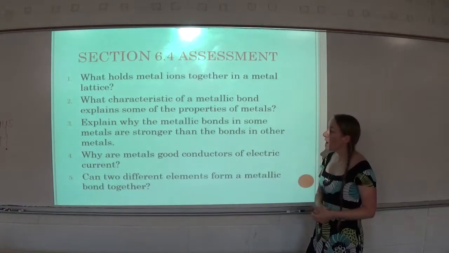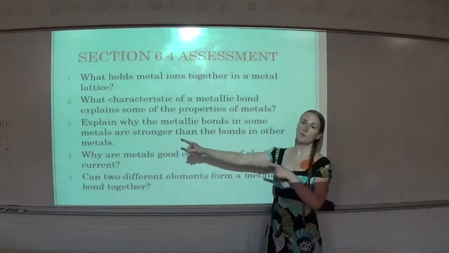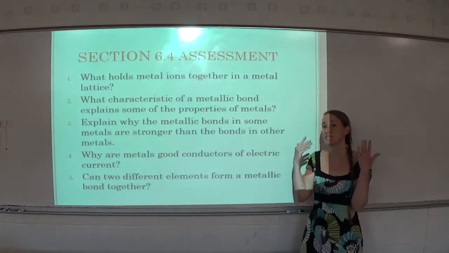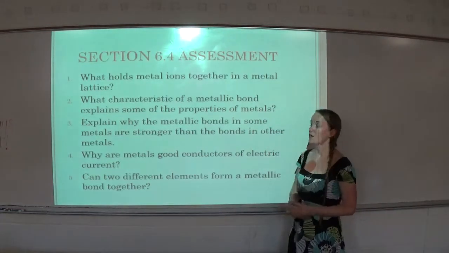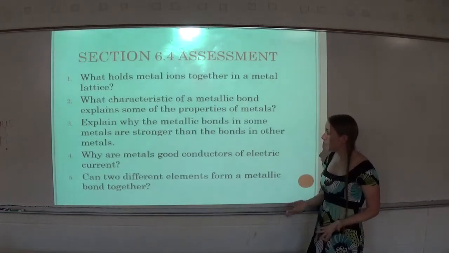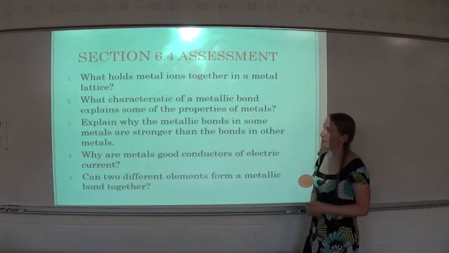Number 4, why are metals good conductors of electric current? Because the electrons can move. Remember, we need charges that can move to conduct electricity. If you haven't noticed, we've discussed this in many different chapters. They're all connected. And then number 5, can two different elements form a metallic bond together? Yes, they can, and then they form an alloy.